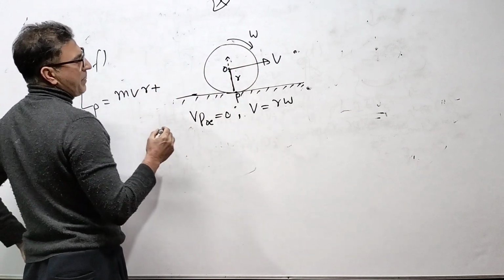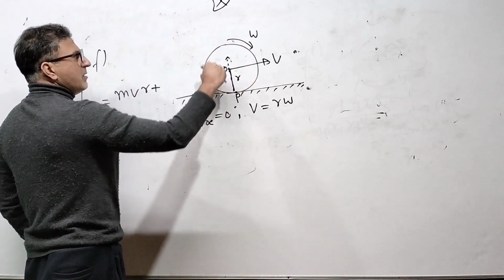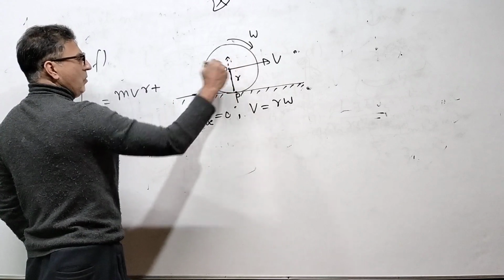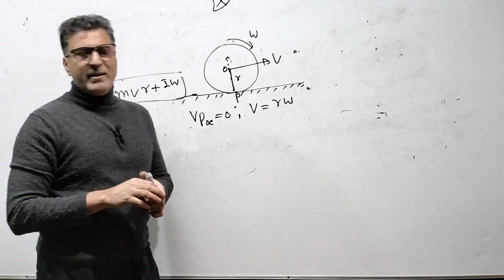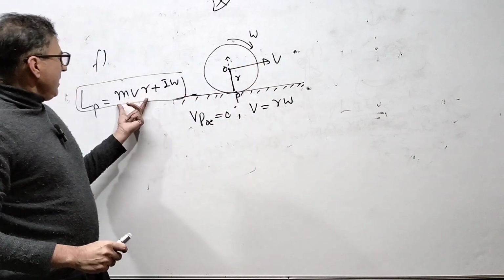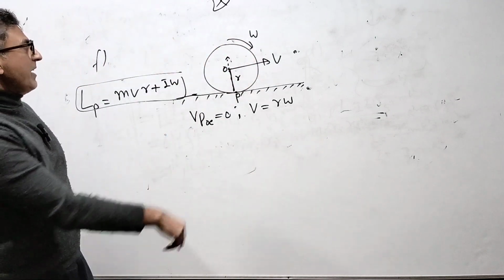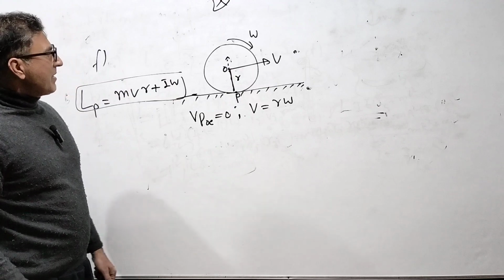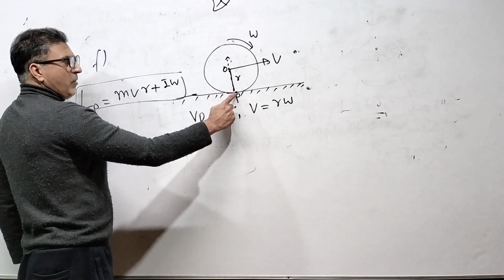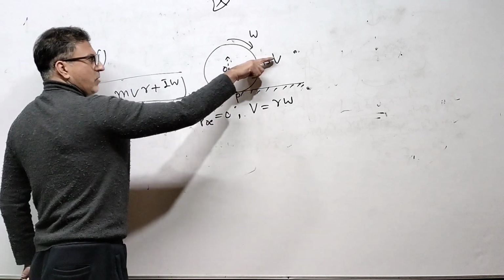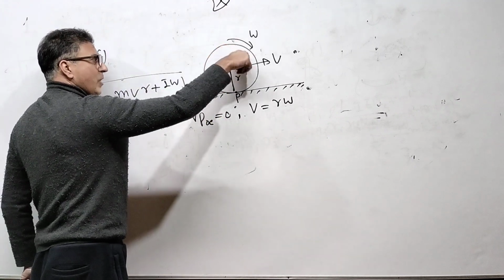Also, angular momentum about P is translational angular momentum plus rotational angular momentum about O, that is I omega. That is the answer. So it has two angular momenta, one translational angular momentum and another I omega, that is rotational angular momentum. Right? Please concentrate here. The angular momentum about P is first the translational angular momentum, that is this, plus the rotational angular momentum, that is I omega.